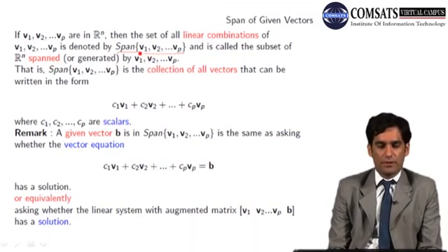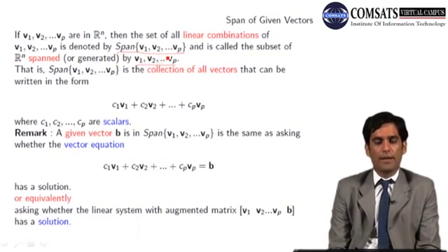Of course ये जो है span ये subset होगा Rn का, और ये generated by, हम कहेंगे कि this set is spanned or generated by these vectors v1, v2 up to so on vp.